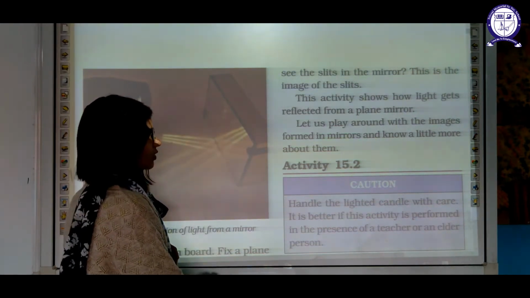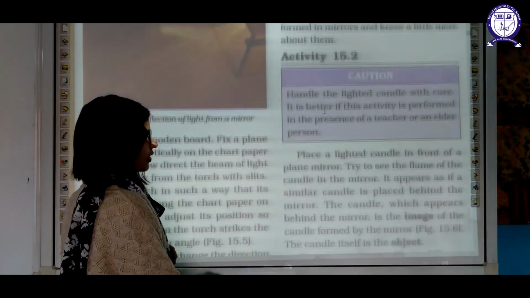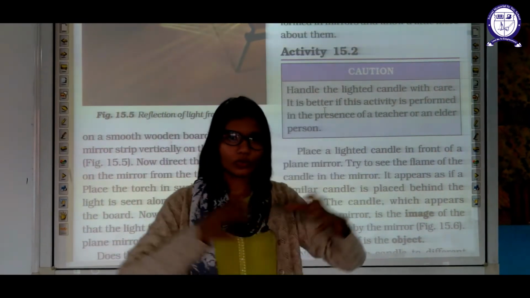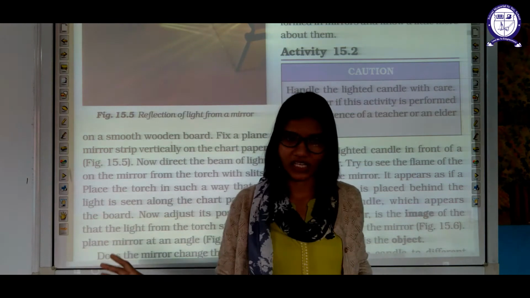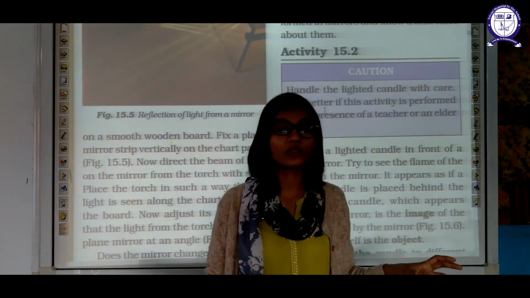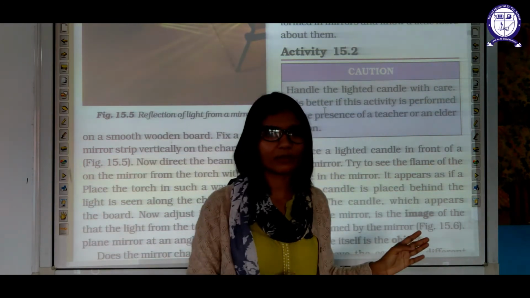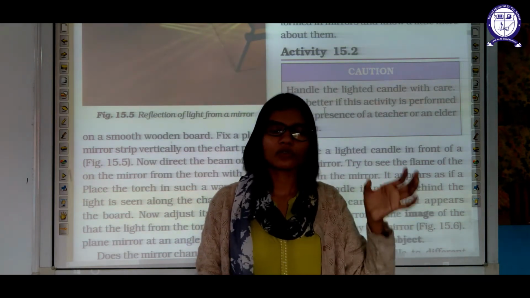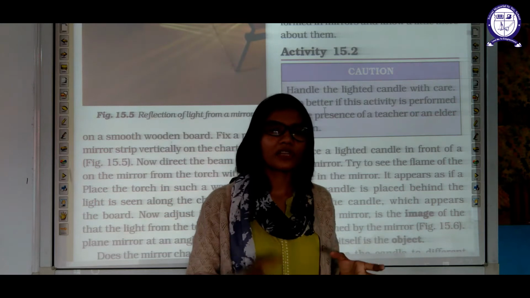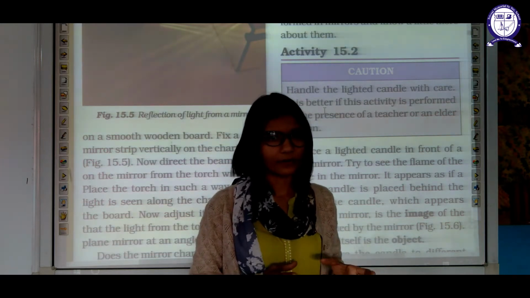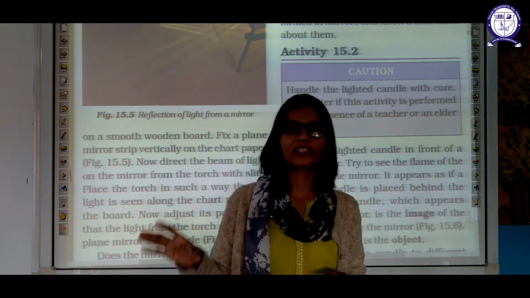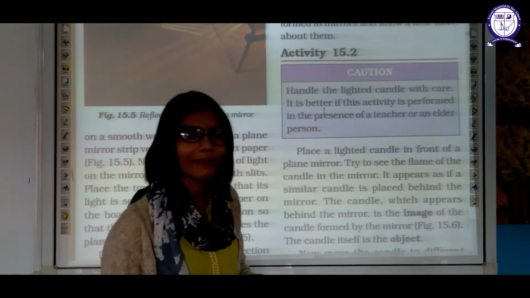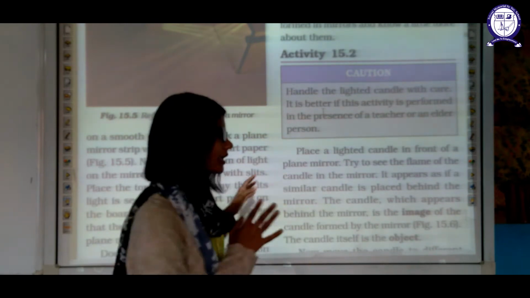Now as we come to this point of images, we can divide images into two categories. First one is real image, second one is virtual image. We will discuss what these kinds of images are. Just for the idea, a virtual image is the image which cannot be obtained on a screen. A real image is the image which can be obtained on a screen. We will discuss how it happens and what it is all about in this chapter.